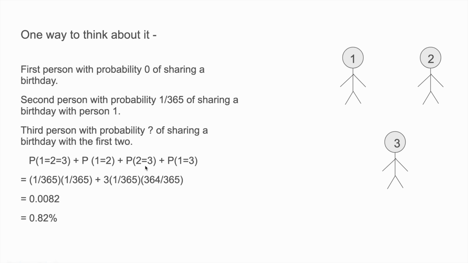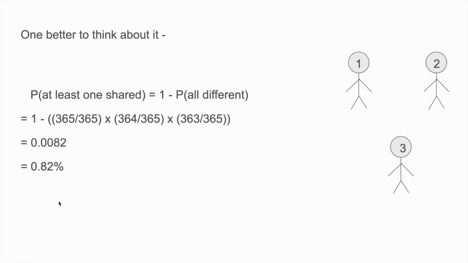And since all these probabilities are the same, we just multiply it by 3, giving us 0.0082%, a probability of 0.82%, or 0.0082, which is quite low, right? But it's also already close to 1%, as you can see. And right, that way was a bit intricate.